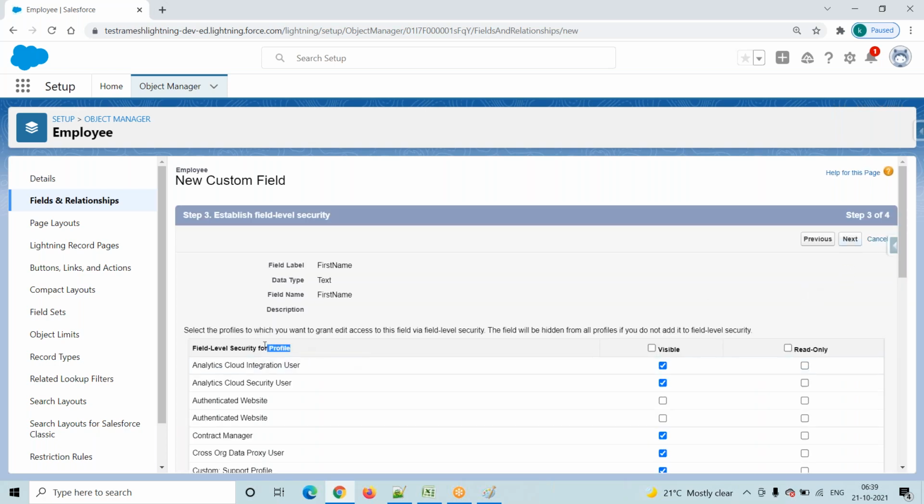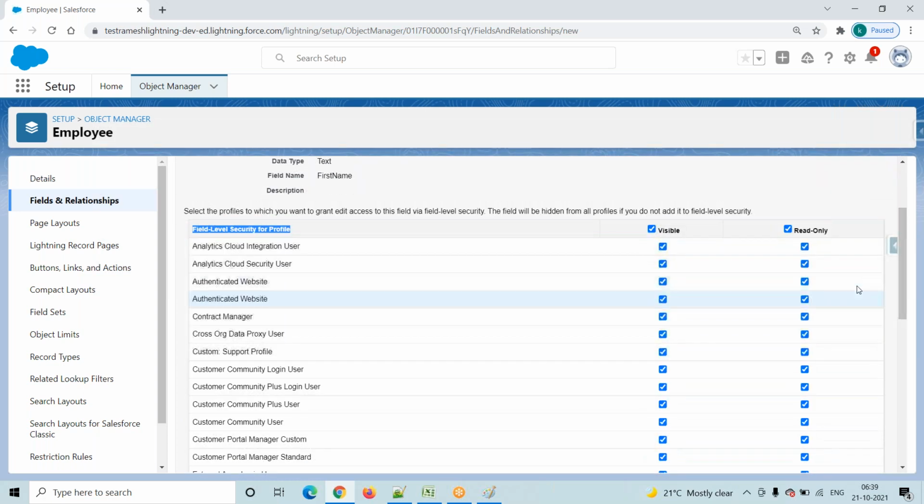We are creating a field. This field is accessible by all profiles. Visible means yes, it should be accessible by all profiles. I mean, it is accessible plus editable, so they can also edit. Suppose we check this one and check this one, that means the field is read only for all profiles.